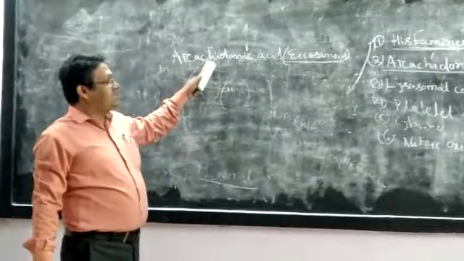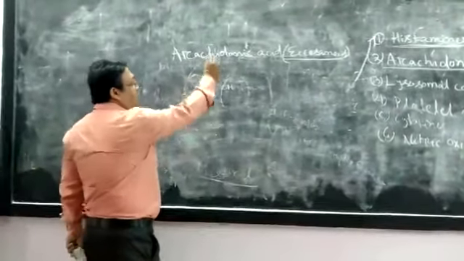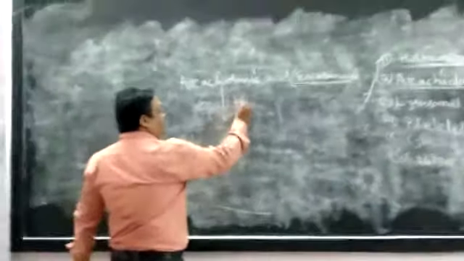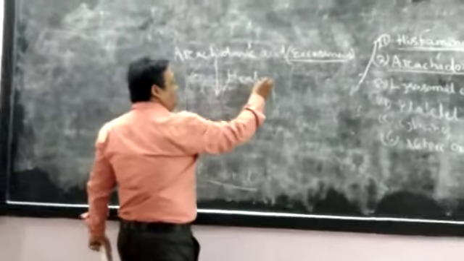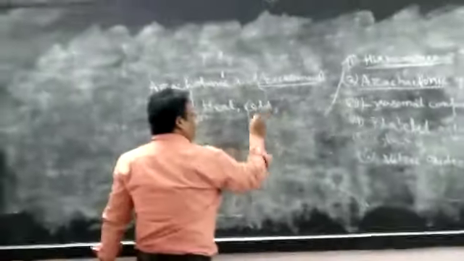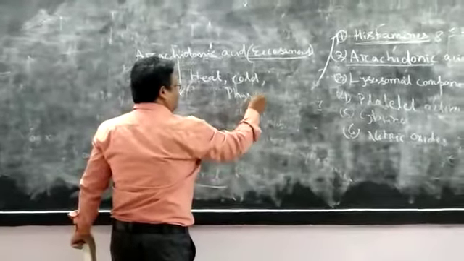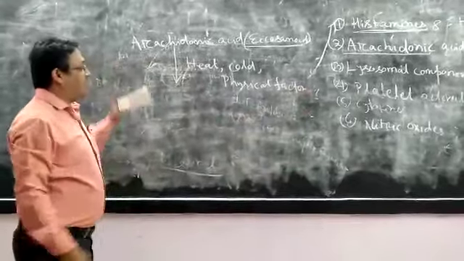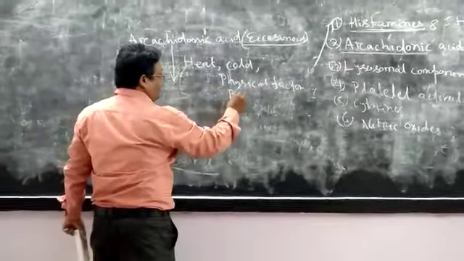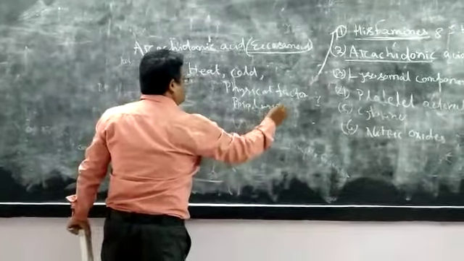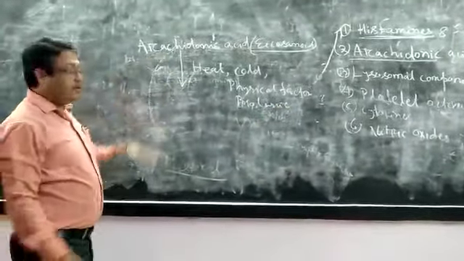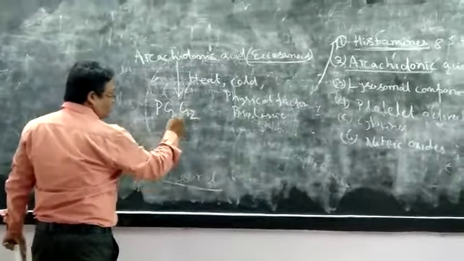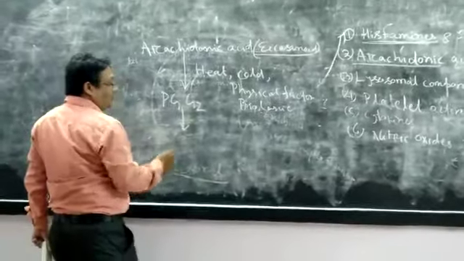These arachidonic acids are stimulated by various types of inflammatory agents like excess heat or excess cold or physical factors, hemorrhage, and sometimes by biological agents. When these arachidonic acids are stimulated, it creates prostaglandin G2.